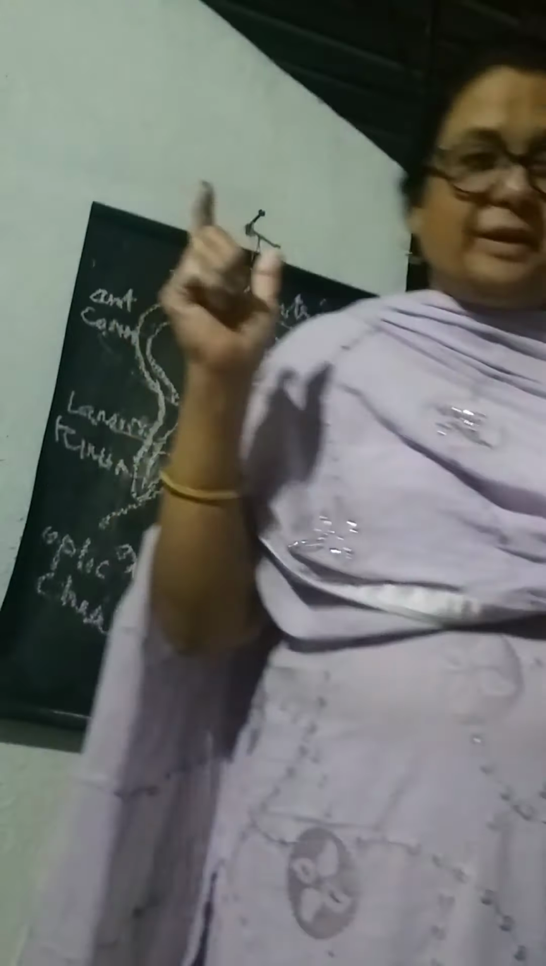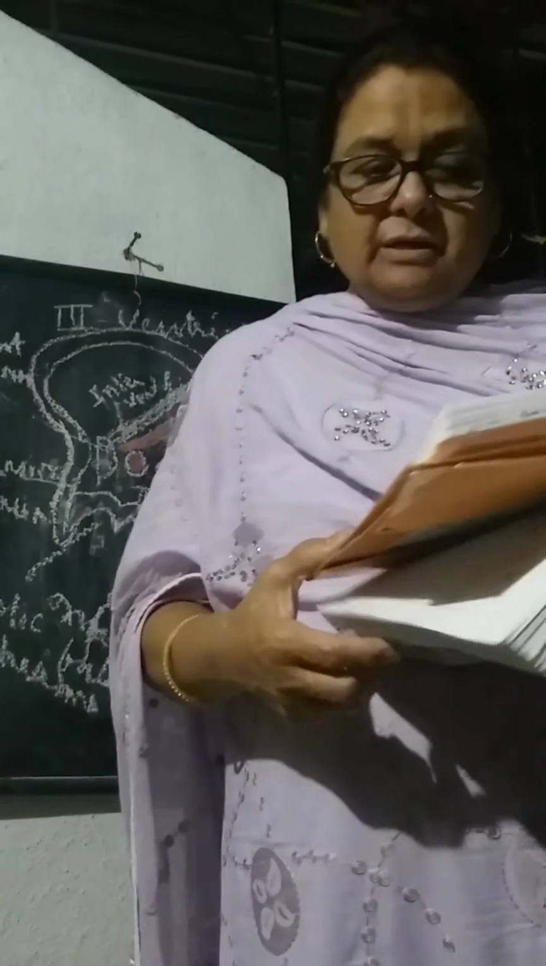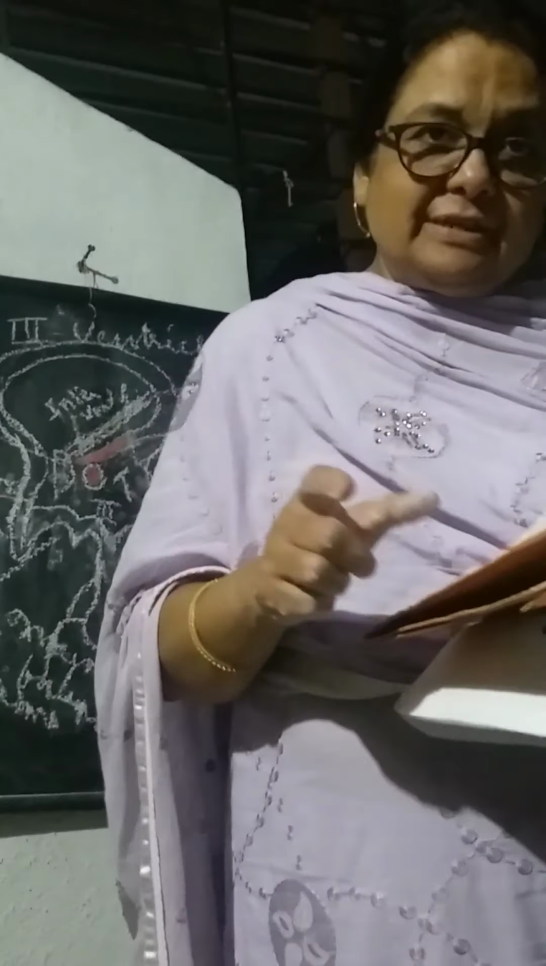So there will be a lot of water, a lot of fluid, present in the cerebral cavity. Okay? So it is hydrocephalus in infants, and it will lead to increased intracranial pressure in adults.